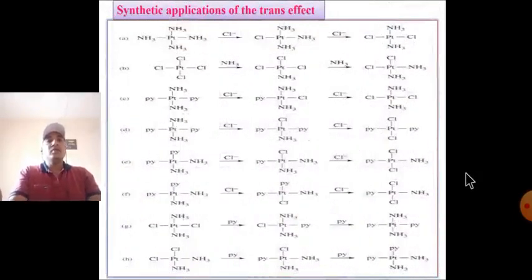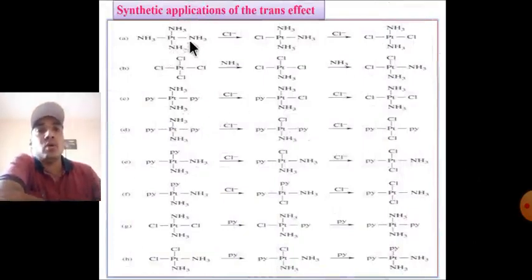Synthetic application of the trans effect in Pt(II) complexes. First example: tetraammineplatinum reacts with Cl, one NH3 is replaced by Cl, and again Cl reacts to form a trans complex.